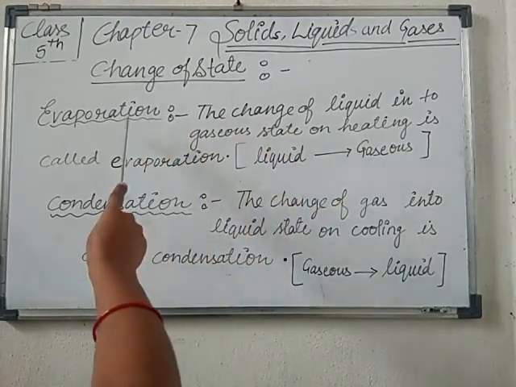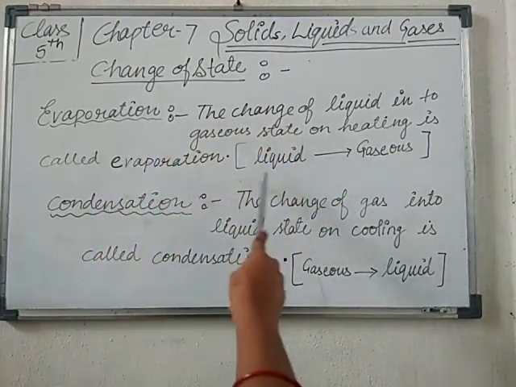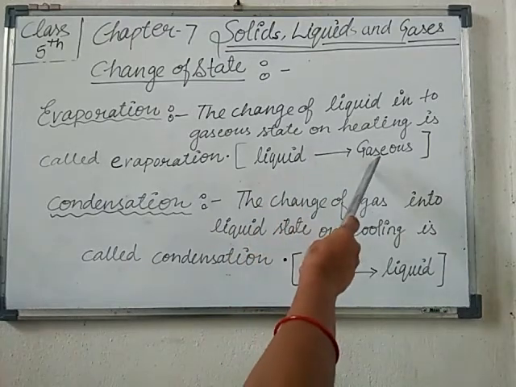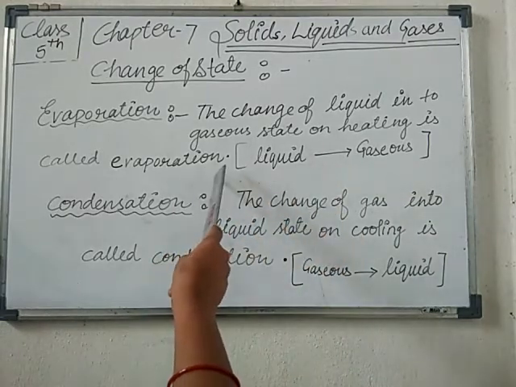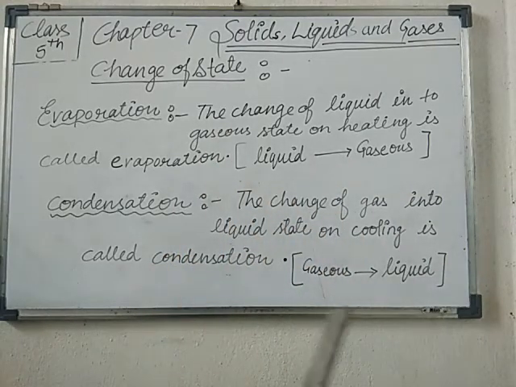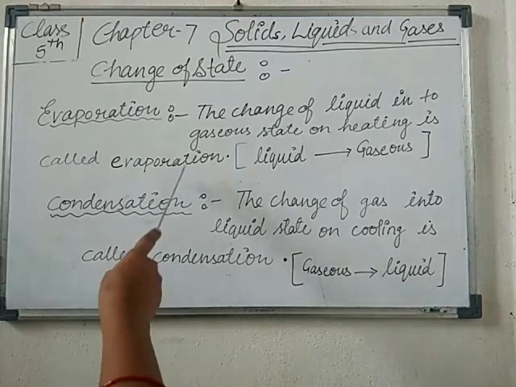Get it, students? So evaporation means the liquid state changes into the gaseous state on heating. Such a process is known as evaporation. You can see an example of evaporation: you throw some water on the floor, and after some time you will see that all the water has vanished from the floor. Where has it gone? After receiving heat from the surroundings, all the water evaporates, all the water changes into the gaseous state. Such a process is known as evaporation.